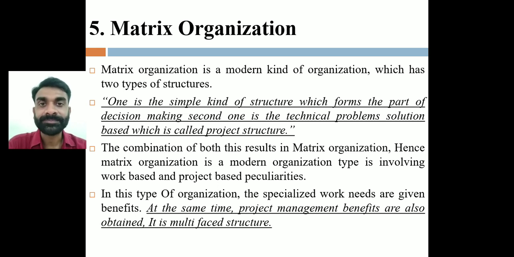Let me give you an example. Suppose a government is planning the construction of a bridge. It is a short term project, it can be completed between 3 to 5 years. If they have joined in a PPP, that is public private partnership, which we have seen in the 11th standard, then for that kind of partnership a matrix organization will be formed.